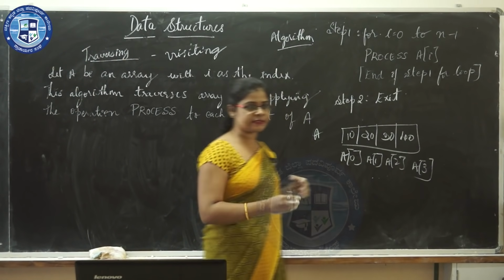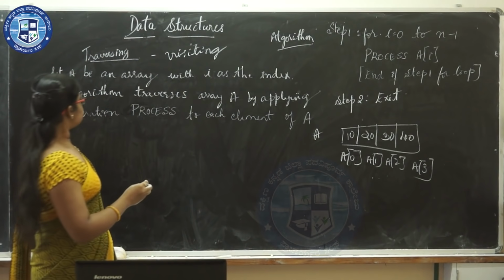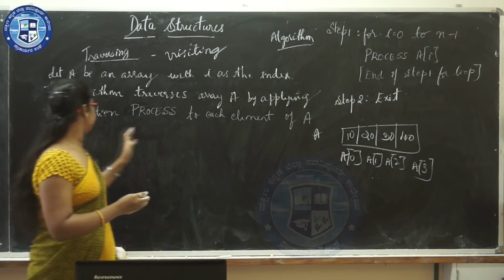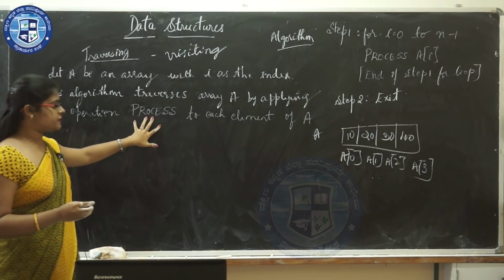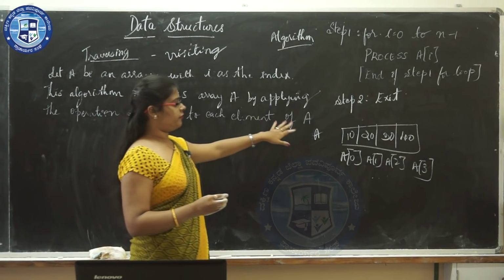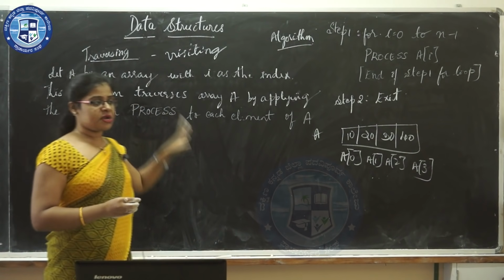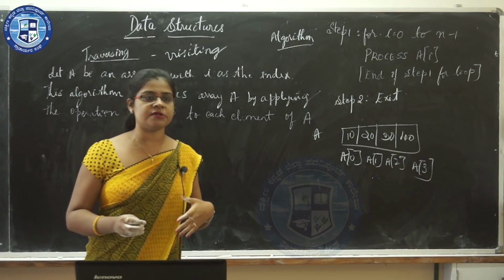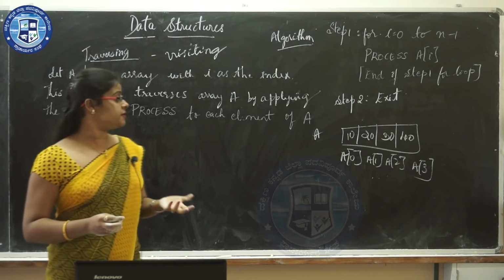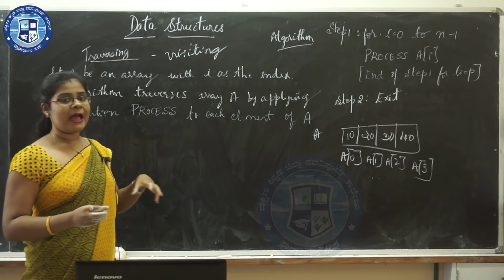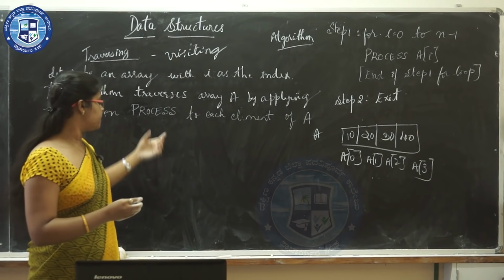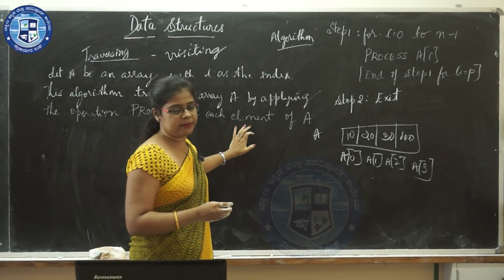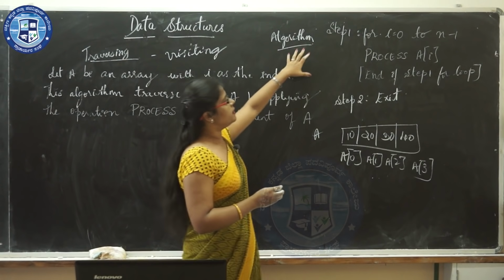The location is known as I. This algorithm traverses array A by applying the operation process to each element of array A. Traversing means visiting each element of the array by applying an operation known as process to each element of the array. Now we shall see the algorithm.